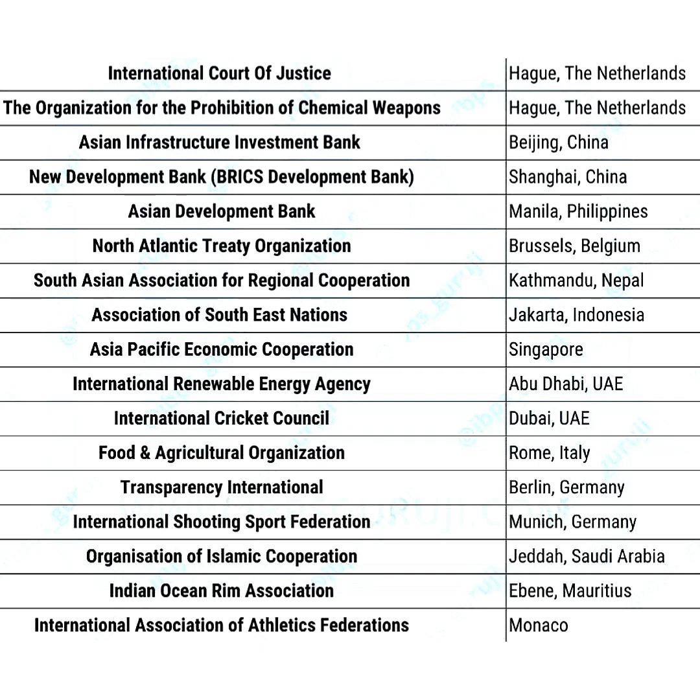Then in Berlin, Germany, we have Transparency International. And in Munich, Germany, we have the headquarters of International Shooting Sport Federation. Then in Jeddah, Saudi Arabia, we have the headquarters of Organization of Islamic Cooperation. Then in Ebene, Mauritius, we have the headquarters of Indian Ocean Rim Association. And in Monaco, we have the headquarters of International Association of Athletics Federations.